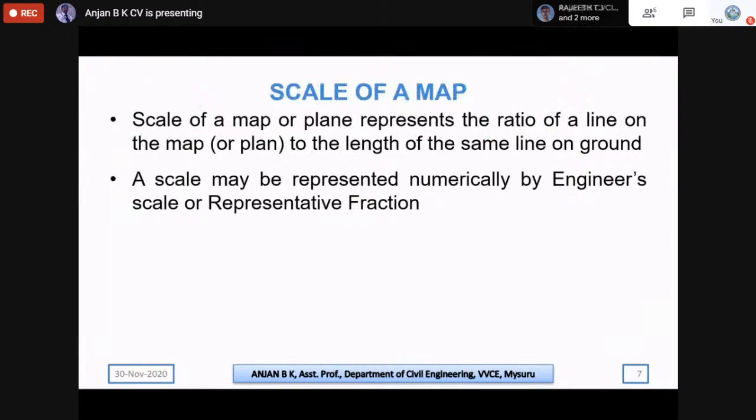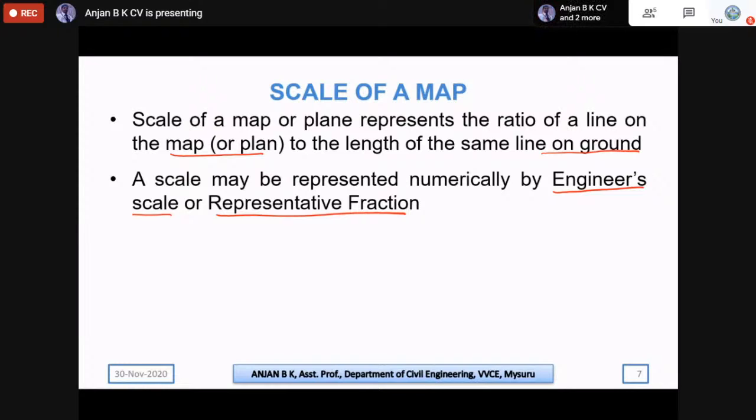And coming to scale, in surveying we represent all the data which are collected on the ground in the preparation of a map or plan. Therefore, we need to choose a certain scale, because on the ground we will be collecting a lot of details, in terms of kilometers, and we need to put them on a sheet of paper, a drawing sheet. In such a case, we will normally consider scales. So there are 2 types of scales.